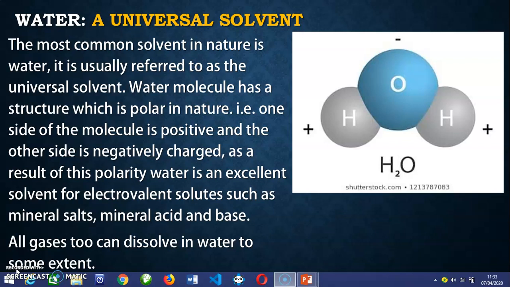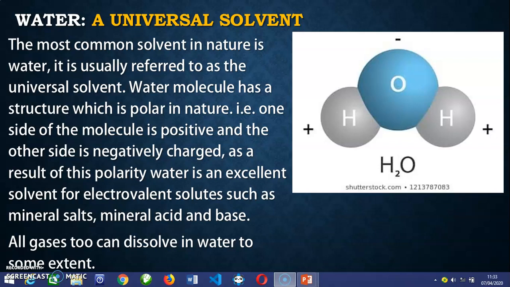A water molecule has a structure which is polar in nature. That is, one side has a positive charge and the other has a negative charge. If you remember in our last class, while defining water, I told you that it has two hydrogen atoms and one oxygen atom coming together. But last time I didn't tell you that the hydrogen atom is positively charged while the oxygen atom is negatively charged. That makes it polar.